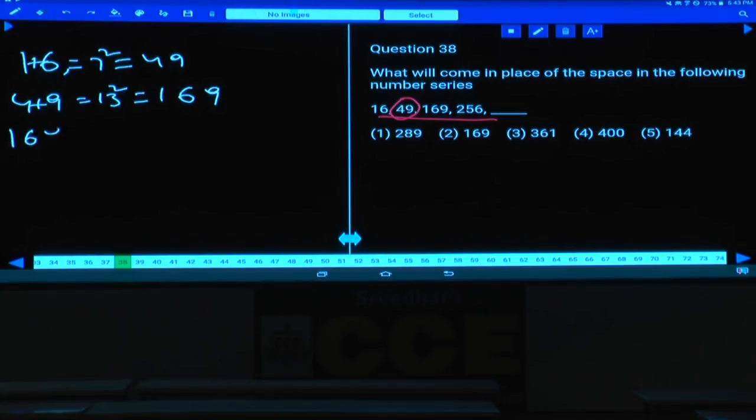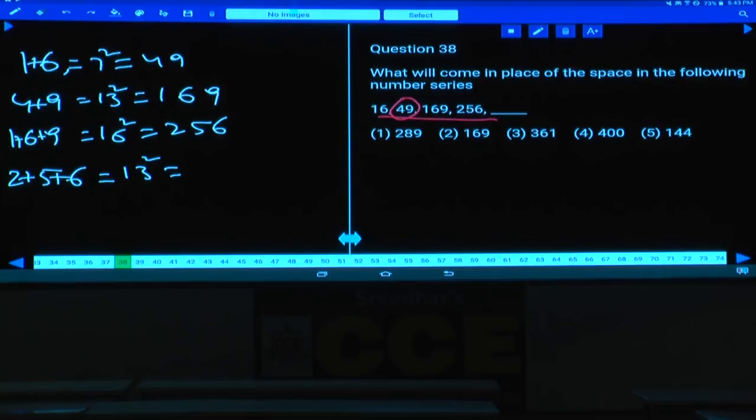169 is the number. 1 plus 6 plus 9, how much? 16. 16 square is 256. And next one, what should we do? 2 plus 5 plus 6, how much? 13. 13 square is 169. And the next ones, 256, 169, 256 and so on, will be repeated forever. The sum of the digits in the first number, squared, is the second number.